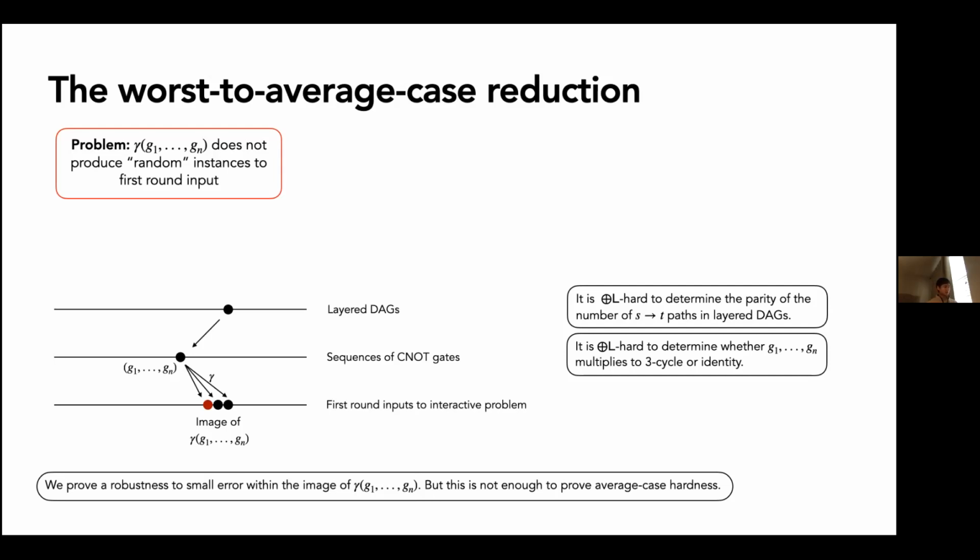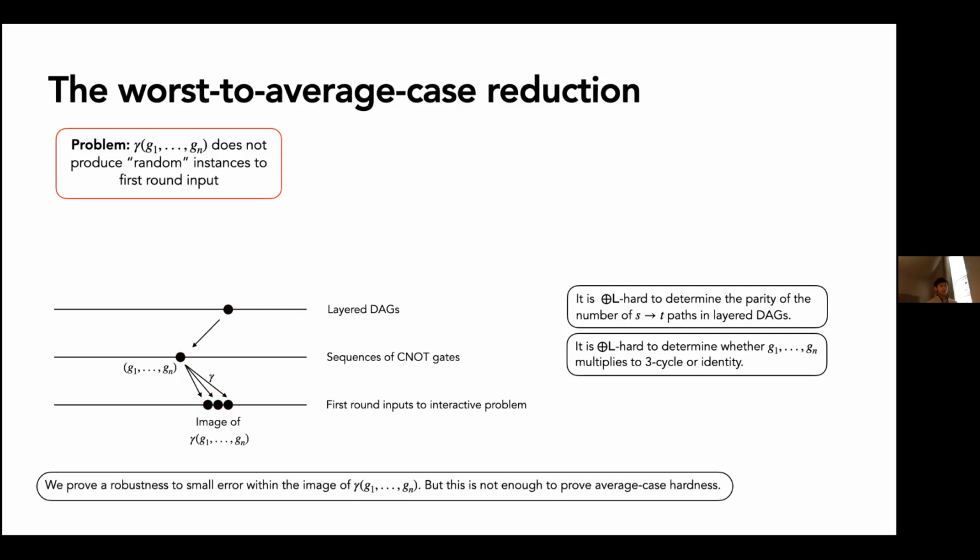So for example, let's suppose that this red box is where this 1 over 421 lives. So basically, everything living inside this red box means that the oracle gives us garbage output. Well, that means that our output for the interactive problem on these first round inputs gives us complete garbage. As a result, we can't determine whether the sequence of C0 gates multiplies to the identity or 3-cycle. And as a result, we can't determine the parity of the number of paths in the original layered DAG on top. So we get the wrong parity on top.